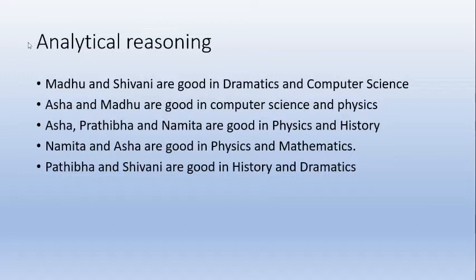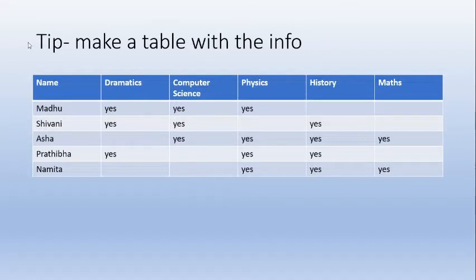Now, when you get a question like this in analytical reasoning, that's the first thing you should always do: tabulate the information that you get. It can be in the form of a table, or in any other form. It always depends upon the question that you're getting. So always at the side of the question paper, or even in your mind, or on the rough paper that you get, tabulate the information. Right here I have tabulated the entire information, and now this will help us solve the questions further. Let's take a look at the questions.